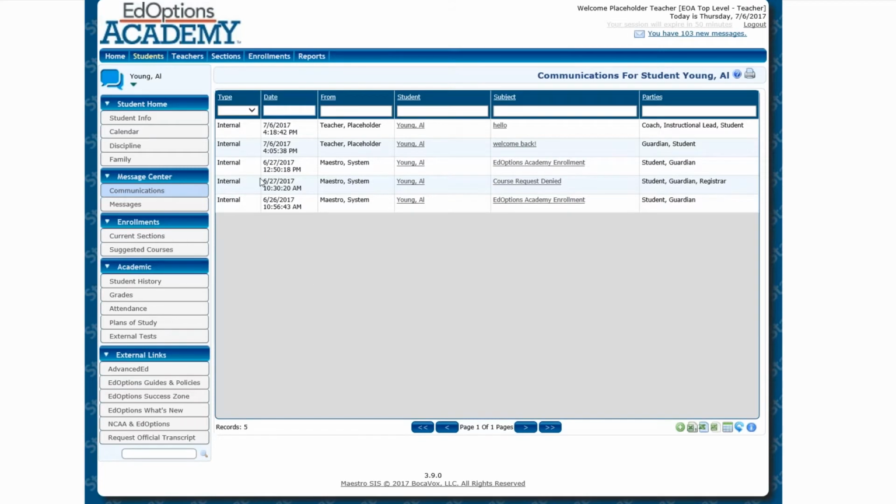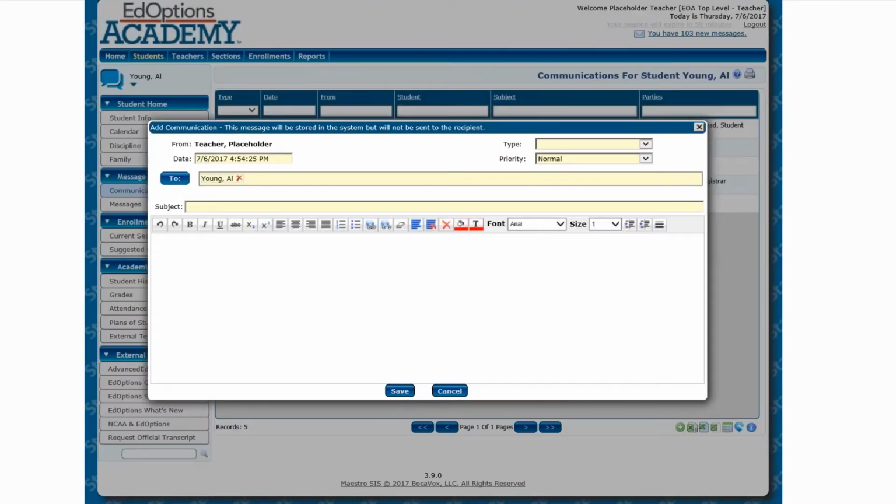I can look at his communications. So this is going to be internal communications. This is going to be some from me. This is going to be some from Maestro system, which are those automatic emails of welcome to the academy, you've been enrolled in a course, here's your teacher, etc. If I need to add a communication, if I had a phone call with Al or with his parent, I can do that. And so I can say phone, weekly phone call, and I can say discussed progress, expectations.